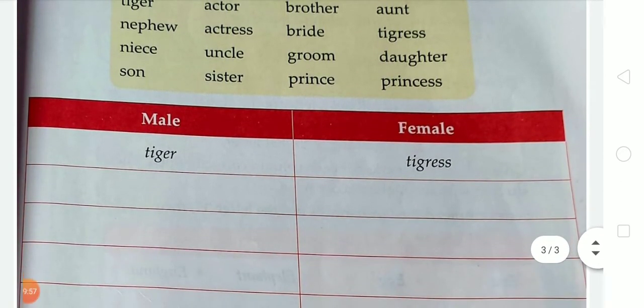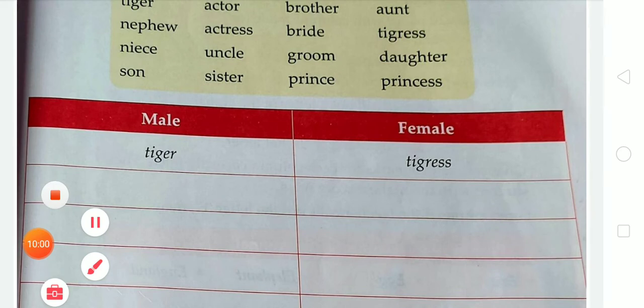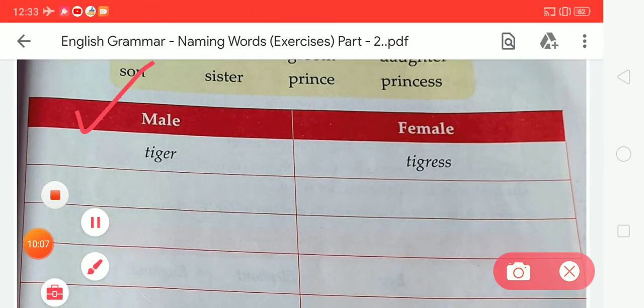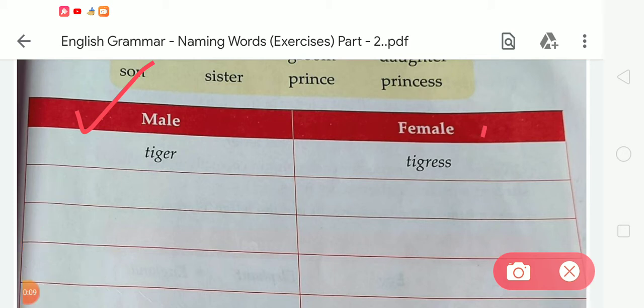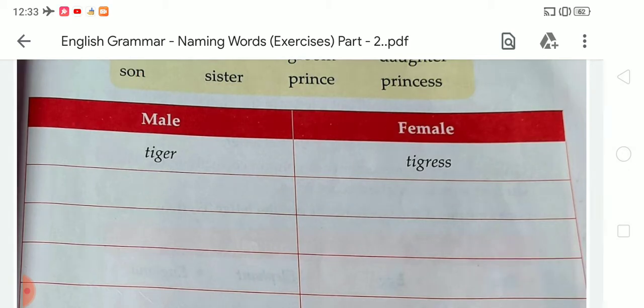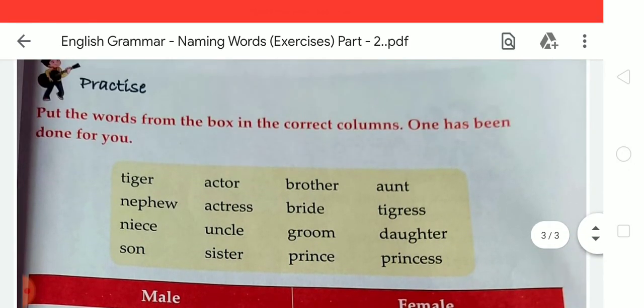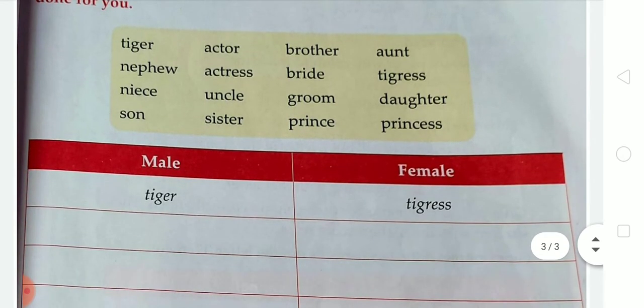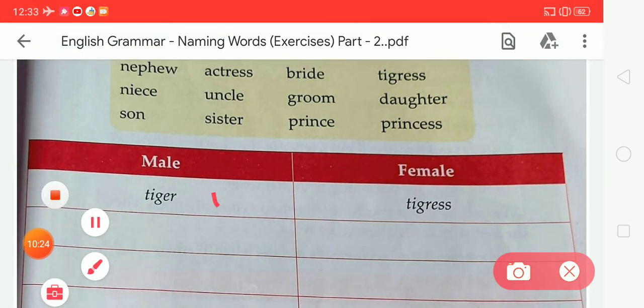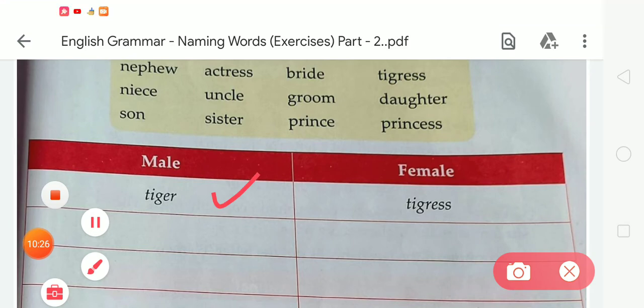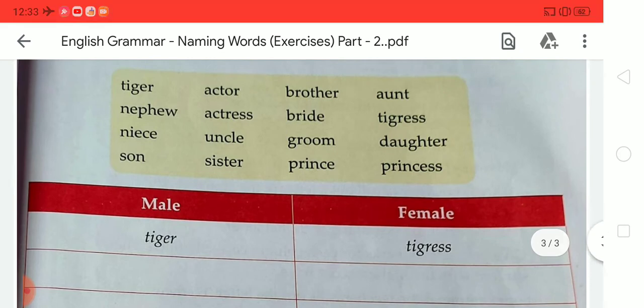There are 2 columns, as you can see on your screen, so you have to write the correct word in the correct column. The first column is for male, so you have to write only male words in the given column, and the next one is female, so you write here the female version of that given male word. The first one has already been done for you. As you can see, the first word is tiger, so the female word of tiger is tigress. Now the next word is actor.